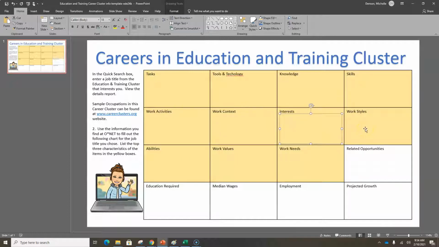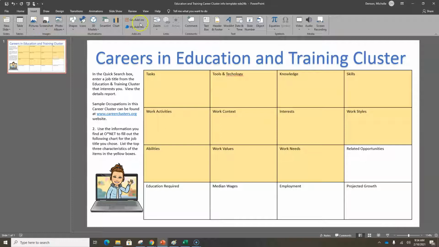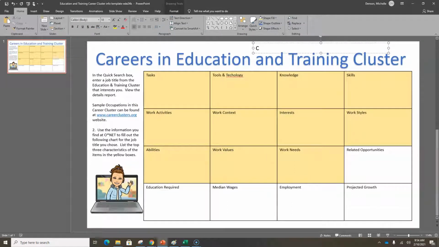You need to list the work styles. You also, on this one, need to insert a text box that tells what occupation you chose.